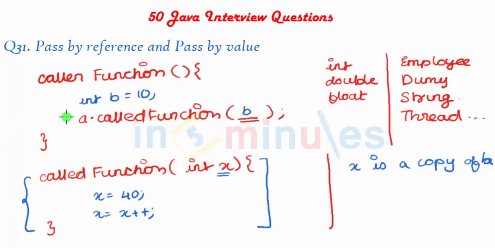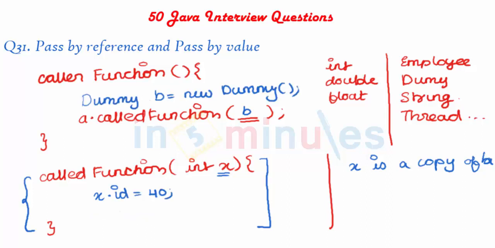Now, in our second case, as we saw in our dummy program, the changes are reflected in the caller function. So how is that happening? Let's have a look. A few modifications, and this is what it looks like. We have Dummy b is equal to new Dummy, a.callFunction, and pass b. After passing b, x will take the value of b. So let's change that over here as well. It will no longer be int. x will now be a Dummy object, so we'll have Dummy x. After doing that, if we do x.id is equal to 40, the changes are visible over here.